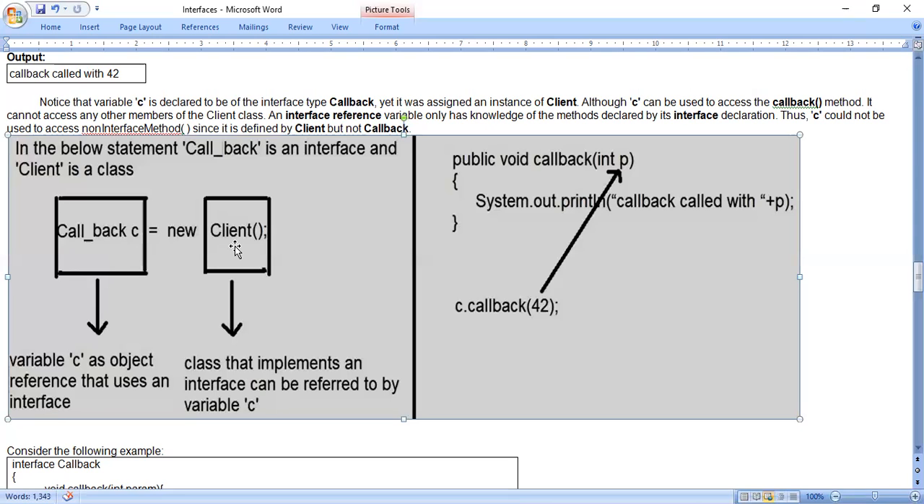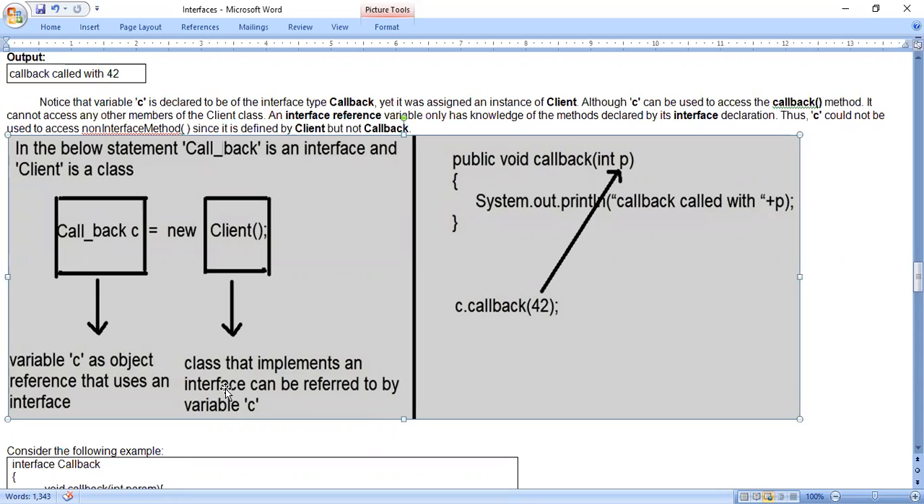Now come to the RHS part of the expression. New client. Client means a class that implements an interface can be referred to by variable C. So whenever we write the interface, compulsory we have to write the class to implement the interface. This point you remember.